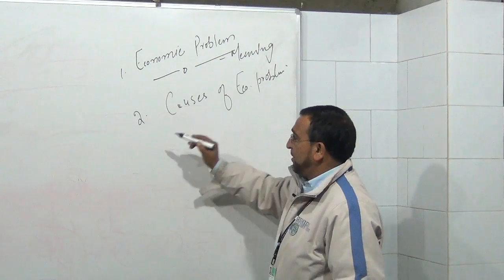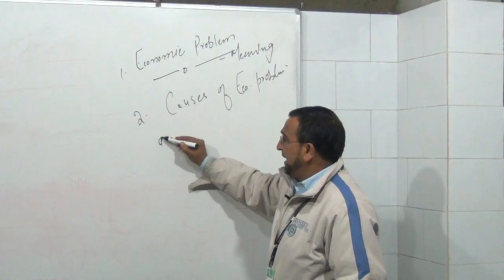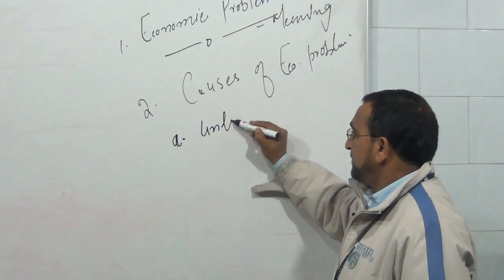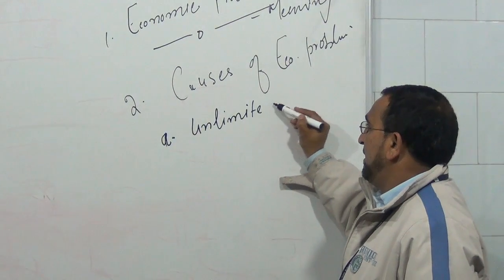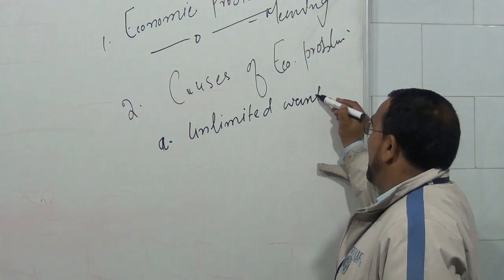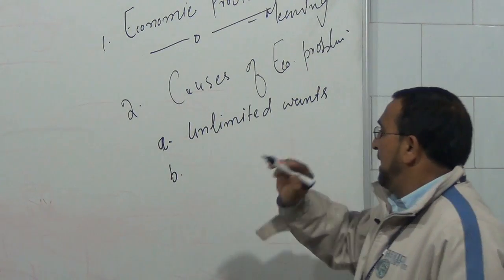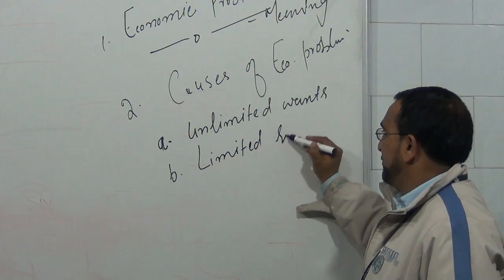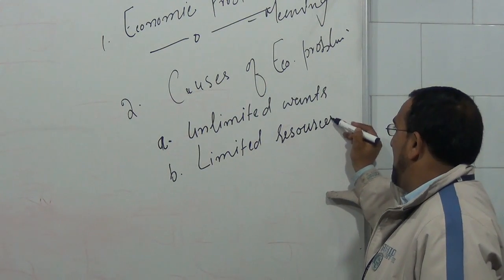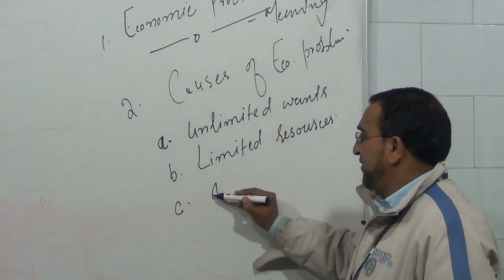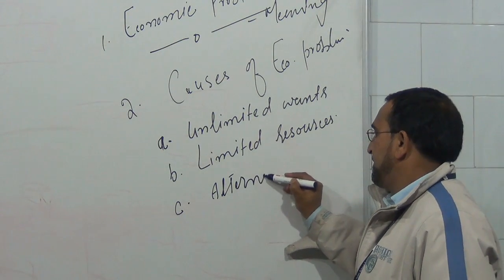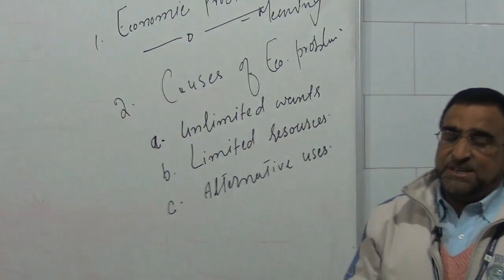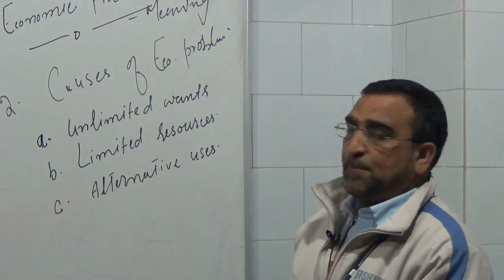Next, causes of economic problem. Number A, the cause of economic problem is unlimited wants. Number B is limited resources, and number C is alternative uses. So these are the main causes why an economic problem arises.